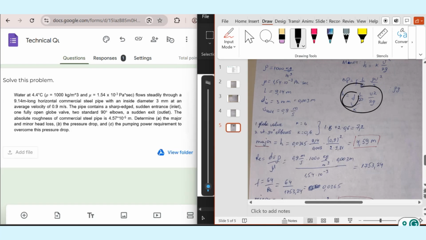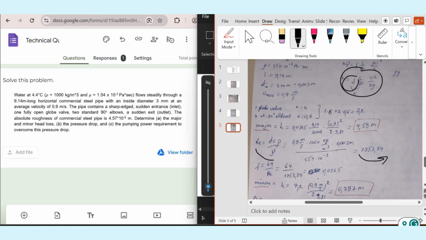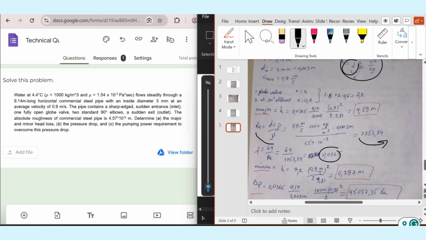First, we need to find the Reynolds number, which is equal to rho UD divided by mu, and as is seen from here, it's laminar flow. If it's laminar flow, we don't even need to find it from the chart. We have the equation F is equal to 64 divided by Reynolds, and it will be like 0.0365. After finding F, we just put it here and find that our H major will be approximately 4.6 meters.